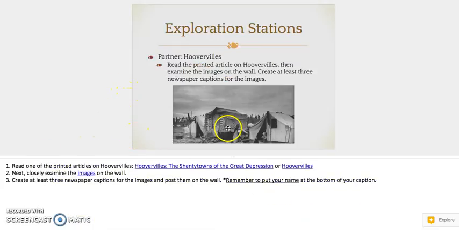The next station is the partner station. This will be focusing on Hoovervilles, which we were briefly introduced to earlier in class today. At this station, you will read the printed article on Hoovervilles and then examine the images on the wall. After looking at the images, you will be asked to create at least 3 newspaper captions for the images. You can go ahead and select the images that stand out most to you and pretend you are a newspaper reporter at this time, trying to explain these images and trying to capture the emotion that's going on and share it with your community.